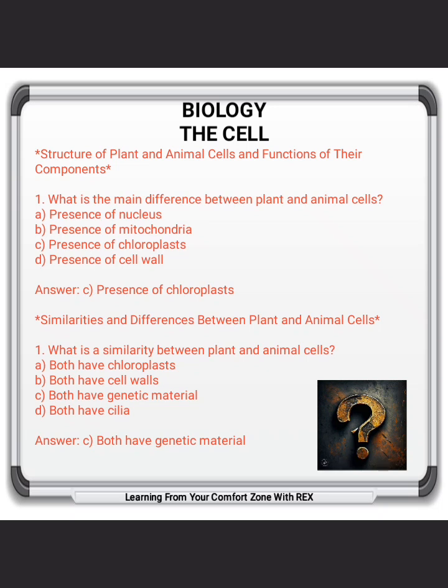Similarities and differences between plant and animal cells. 1. What is a similarity between plant and animal cells? A. Both have chloroplasts. B. Both have cell walls. C. Both have genetic material. D. Both have cilia. Answer: C. Both have genetic material.